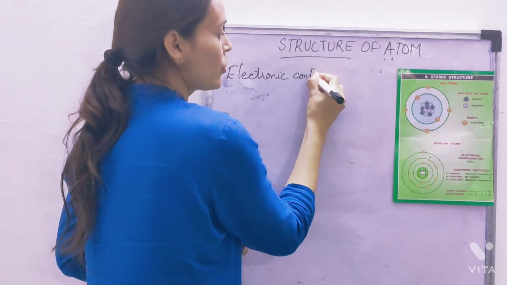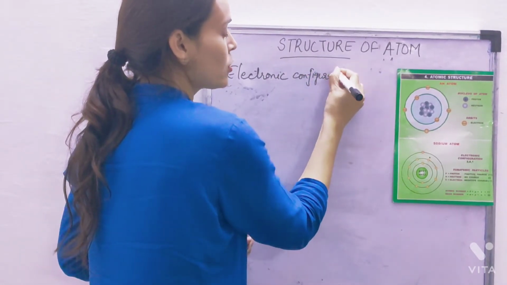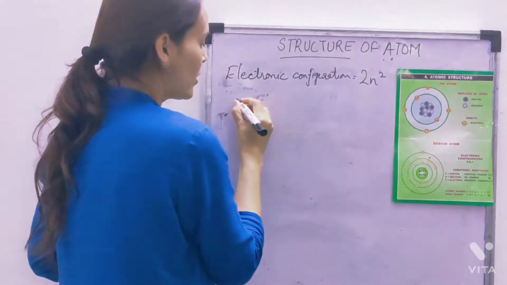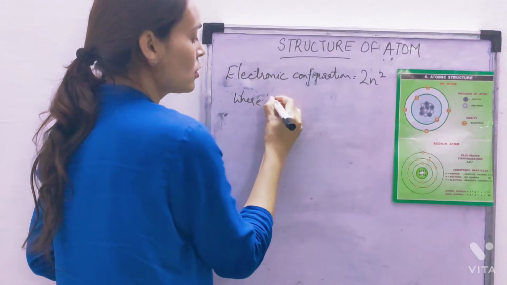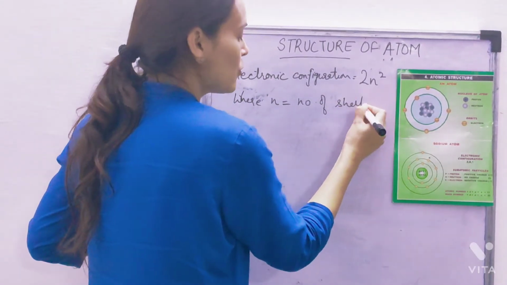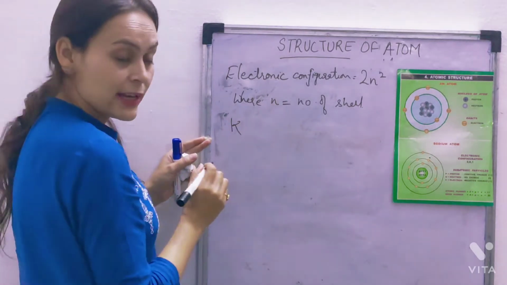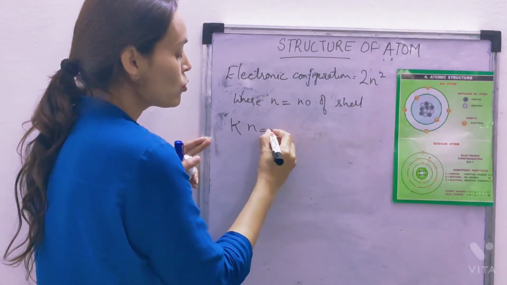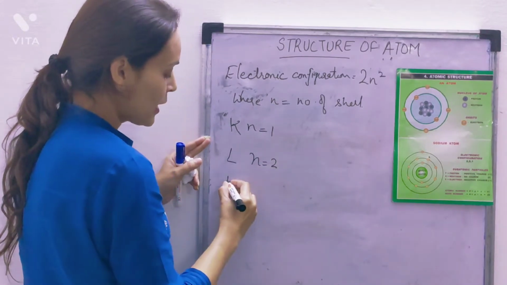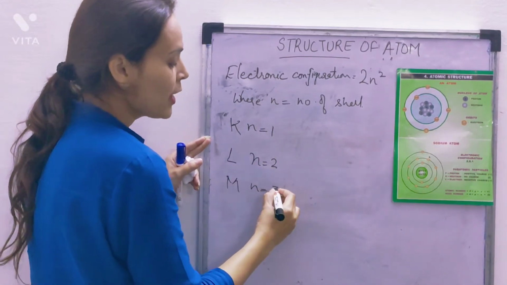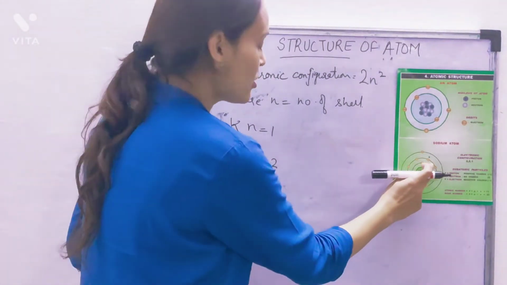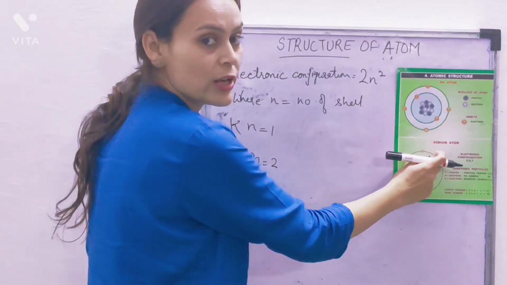Electronic configuration means the arrangement of electrons, and that is given by the formula 2n squared, where n stands for the number of the shell. The first shell is the K shell, in which n is equal to 1. For the second shell L, n is equal to 2. Then M, n is equal to 3, and so on.